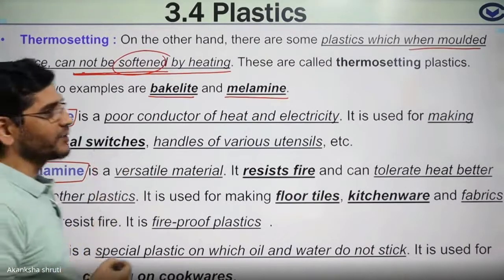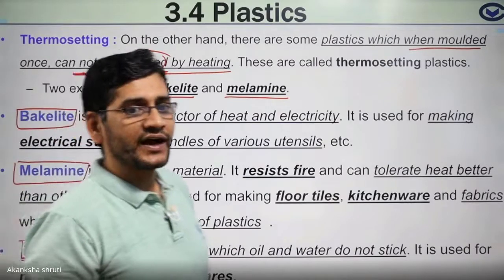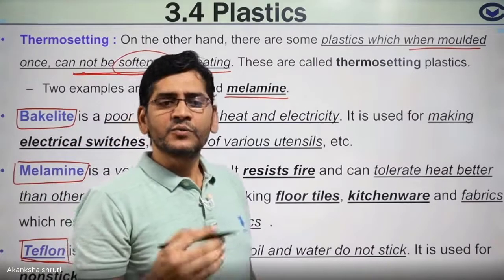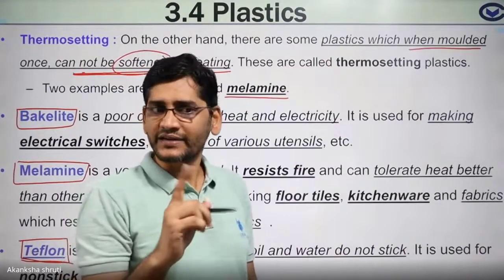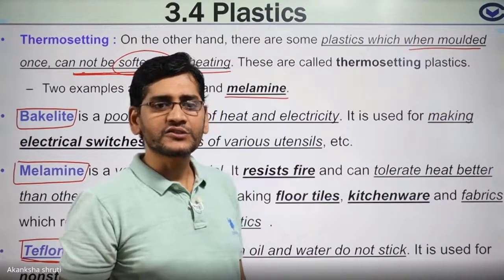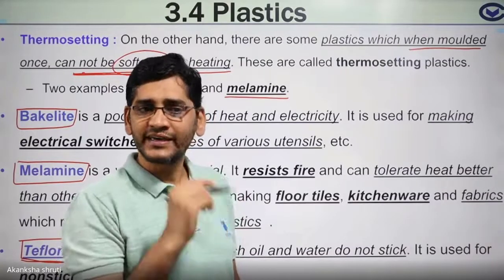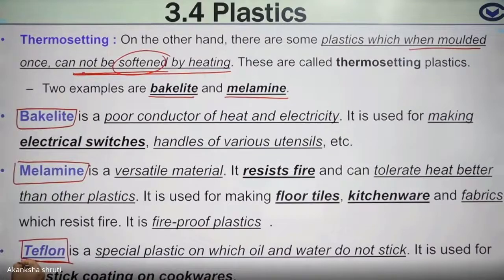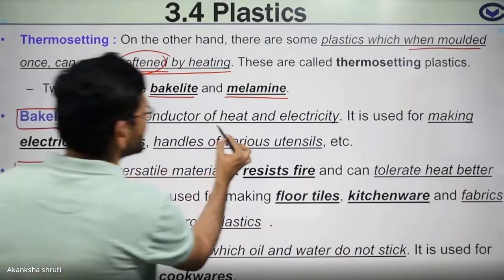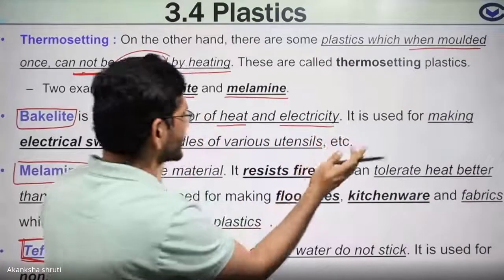Students, the good thing about plastic is that they are poor or bad conductors of electricity. Through it, electricity cannot pass. Also, they are poor conductors of heat. Keep in mind, excluding the special kind of thermosetting plastic called Teflon. Teflon has slightly different features that I will explain. Coming to bakelite, it is a poor conductor of heat and electricity. It cannot conduct electricity.